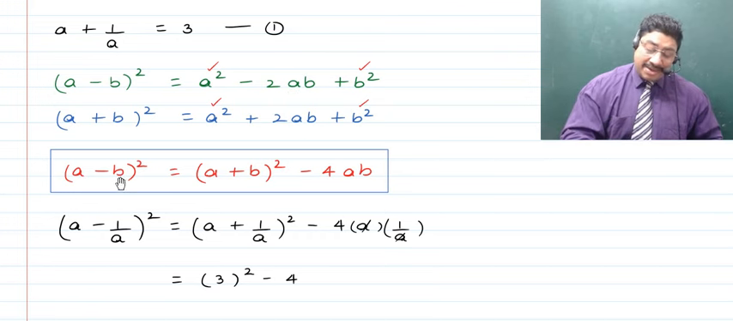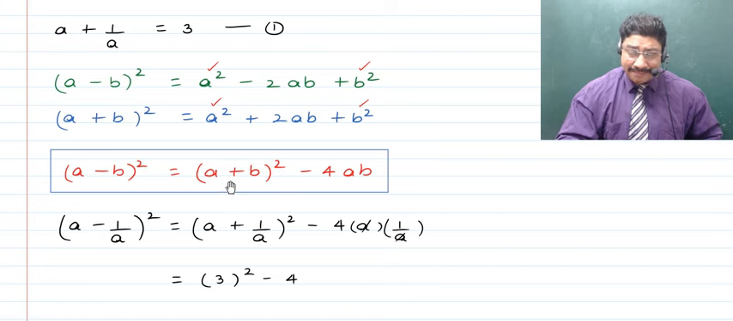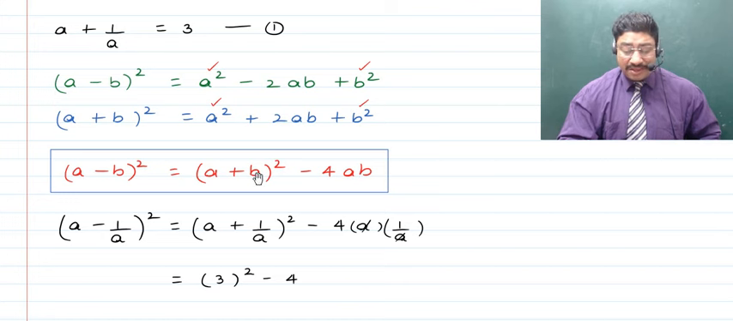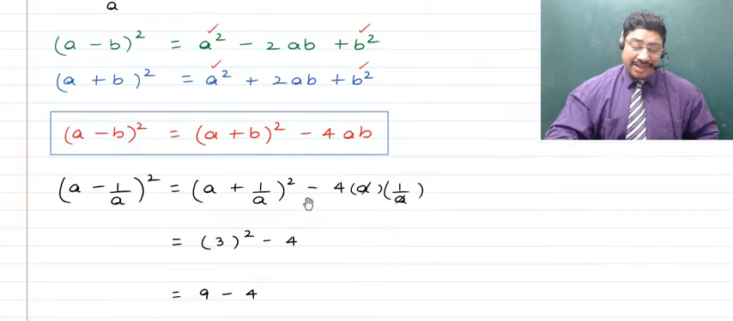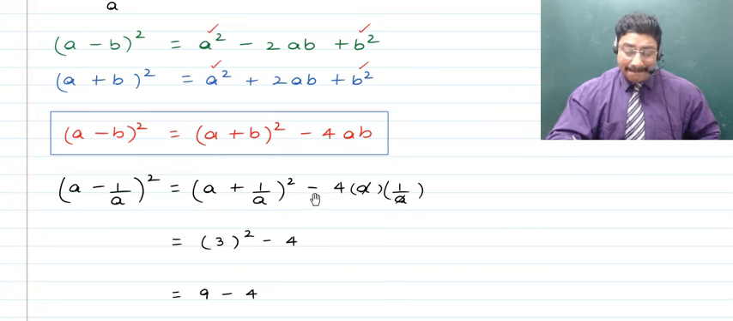So as such, we write A minus B whole square will be equal to A plus B whole square, as it will give you A square plus B square, but here it will give you plus 2AB, and as you require minus 2AB, so if you write here minus 4AB, the minus 4AB will get cancelled with the plus 2AB, and thus minus 2AB will be left out, which will give you A minus B whole square. So this is a relation that you can use here. So here in place of B, we will now be substituting 1 upon A. So you have A minus 1 upon A whole square, which will become equal to A plus 1 upon A whole square, that is A plus B whole square, minus 4 times A times B, where B is 1 upon A.